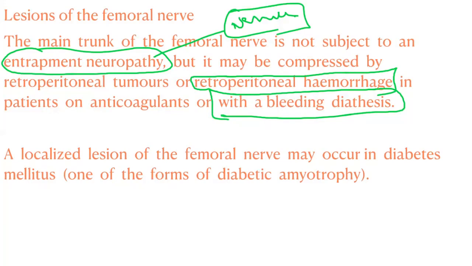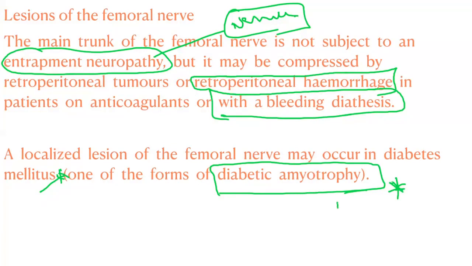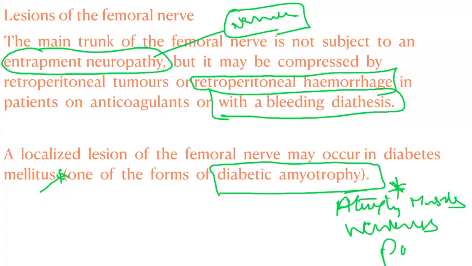A localized lesion of the femoral nerve may occur in diabetes mellitus, okay, it is called diabetic amyotrophy, right? Diabetic amyotrophy means there is atrophy of muscles supplied by the femoral nerve, okay? Progressive atrophy with weakness and pain in patients with diabetes, right? That is called diabetic amyotrophy, right?